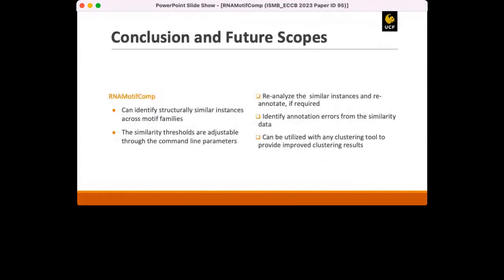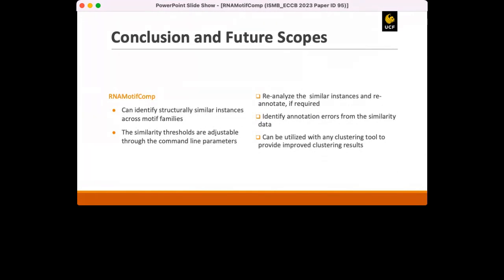So to conclude, we can say RNAMotifComp can successfully identify similar instances across motif families. The similarity threshold values are adjustable through command line parameters, so the user can change them according to their requirements.